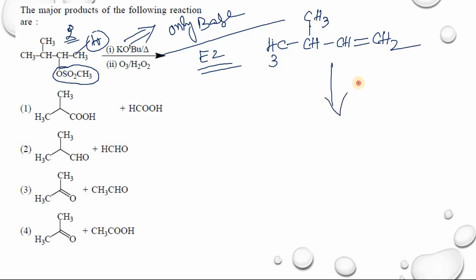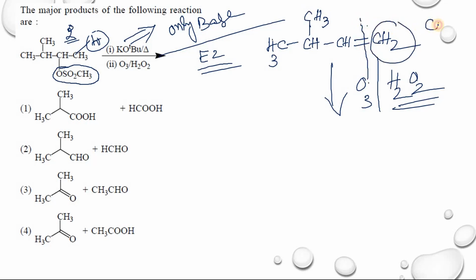And after treating with ozonolysis, it's oxidative ozonolysis. Hydrogen peroxide you are using, so it's oxidative ozonolysis. In oxidative ozonolysis, the CH2 fragment always becomes HCOOH. And in place of the double bond CH2, you will get double bond O.